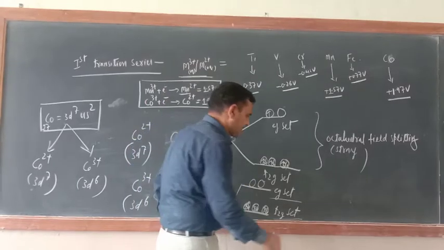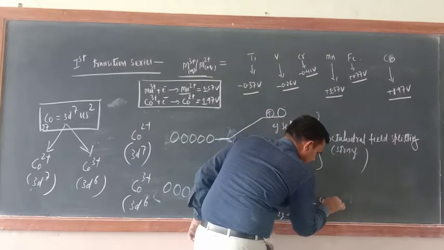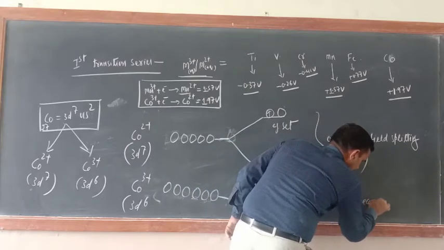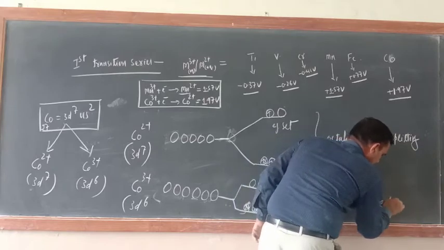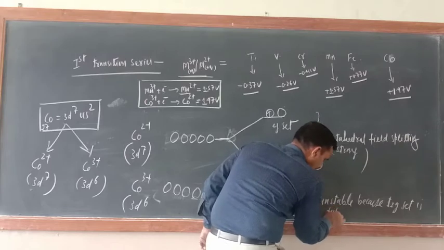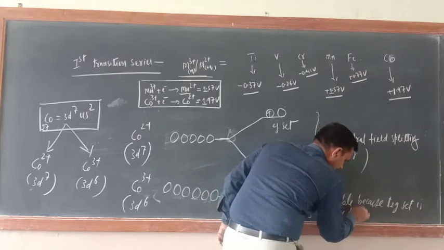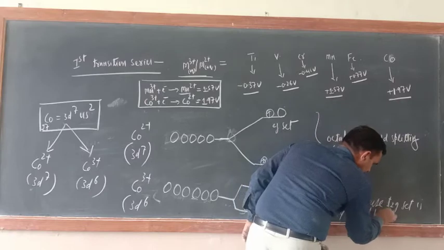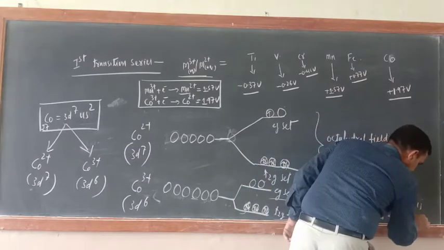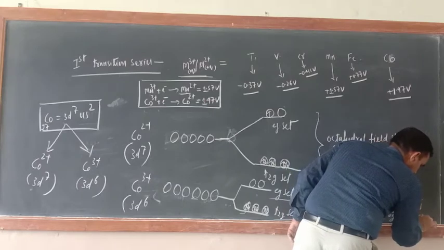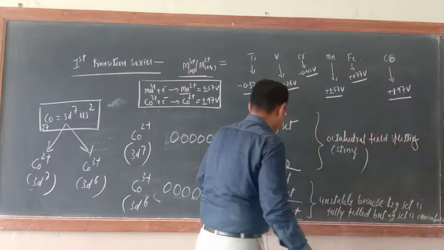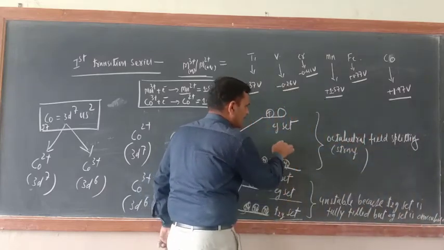So this is unstable, because the T2g set is fully filled but the Eg set is unoccupied.